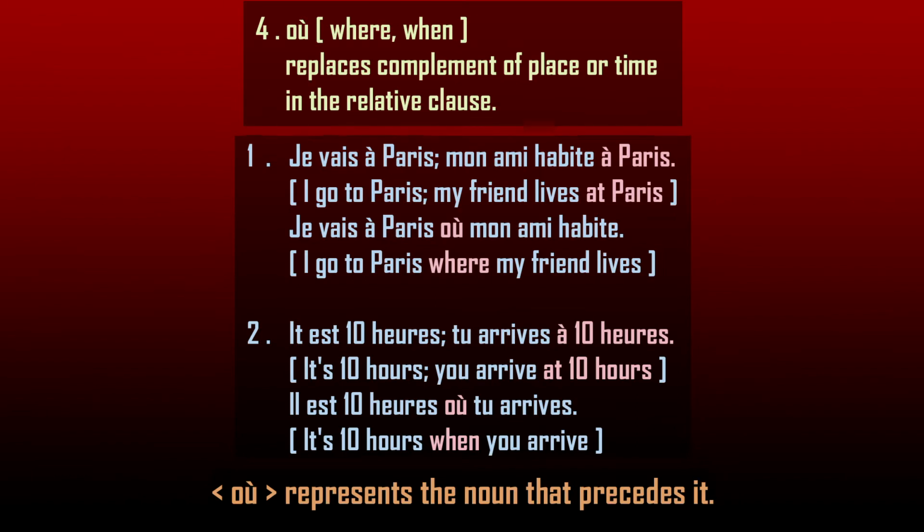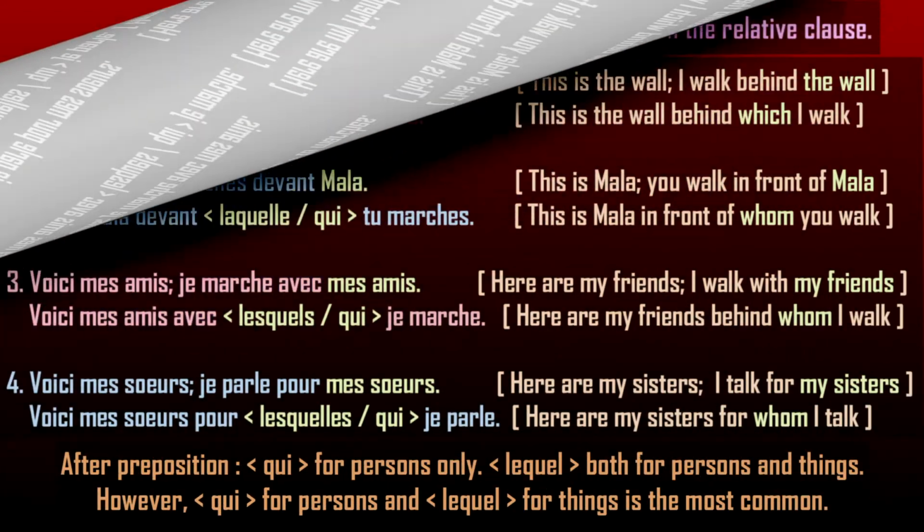Here, it's a complement of time, so the relative pronoun où takes the translation of when, not where. In the second example, we replace a complement of time. In the first example, we replace a complement of place, at Paris. But in the second example, we replace a complement of time, at 10 o'clock.